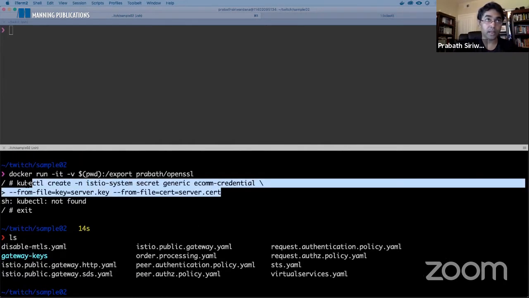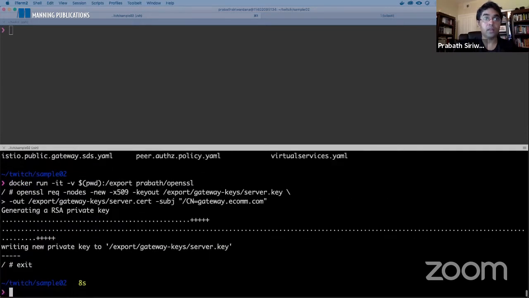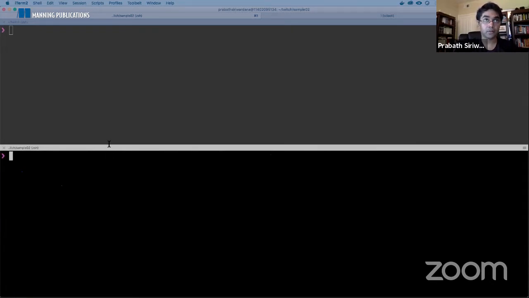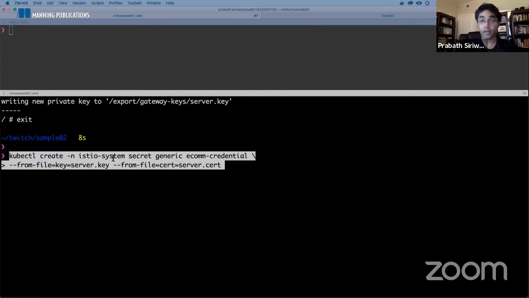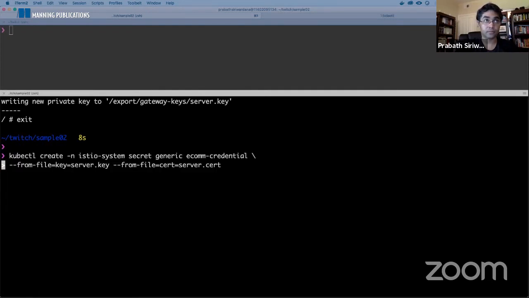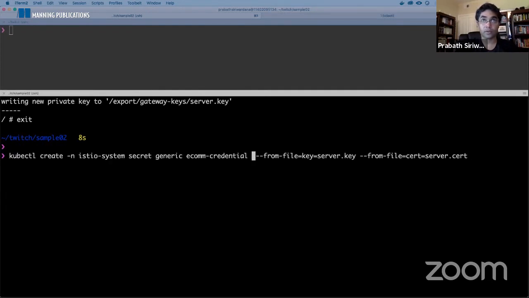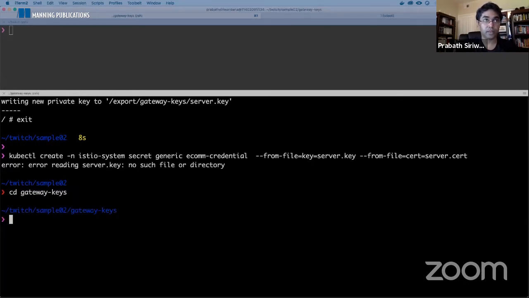So this will create a Kubernetes secret with the keys I just generated, right? The server key and the server cert are the ones that we generate from the OpenSSL command. Run it from the gateway keys directory. So here you can see the keys.